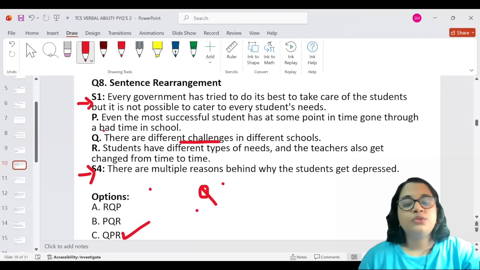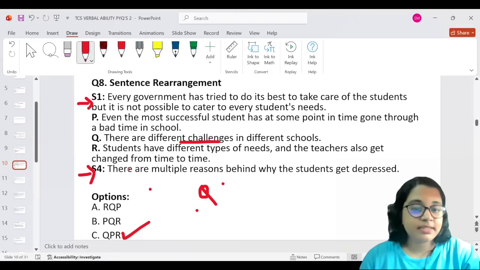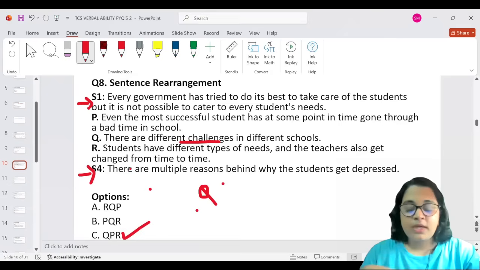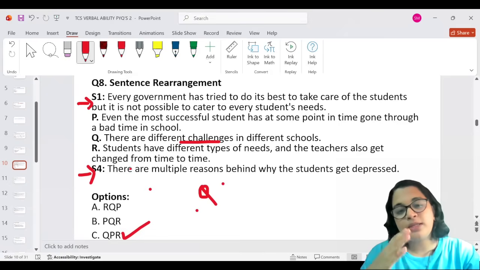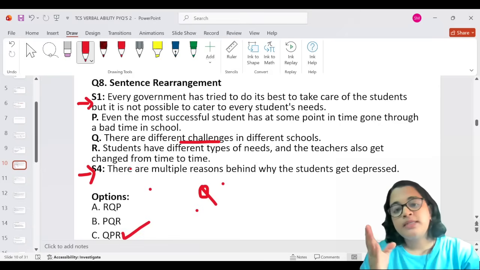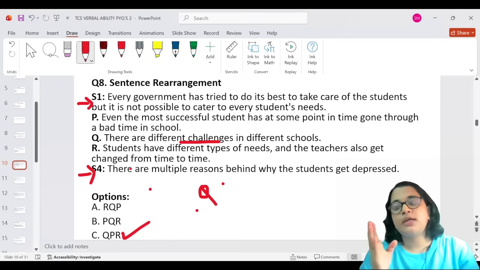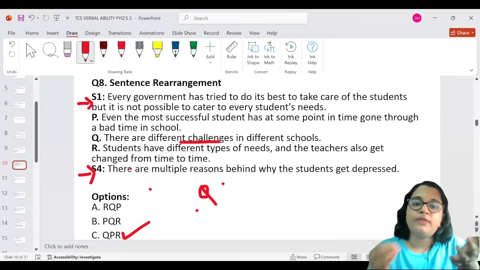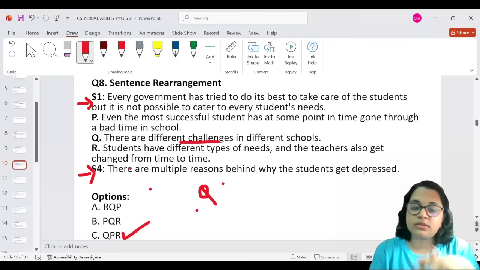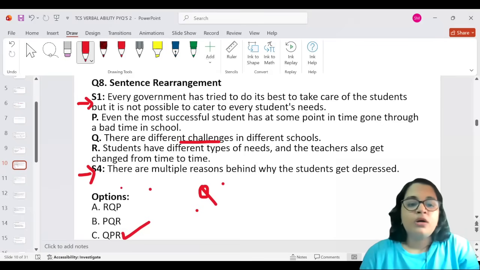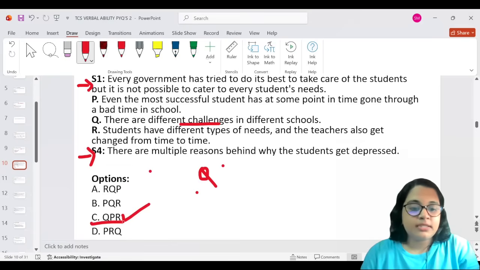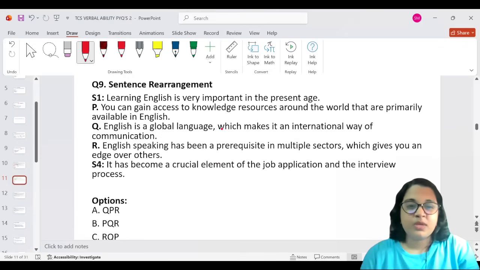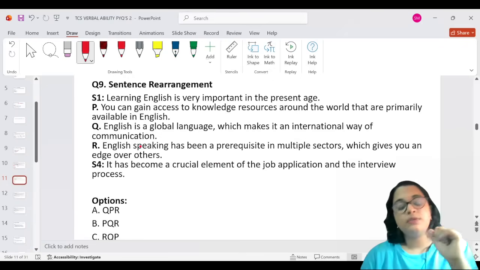Okay. So usually try to figure out what the first and last sentences are trying to convey. Once you know what the first sentence is about, quickly look for the next sentence that basically either complements or talks about or brings in a point from the first sentence. That is how you can do sentence rearrange. And once again, the correct answer is option. Okay, let's go to the next one. Another sentence rearrangement question.